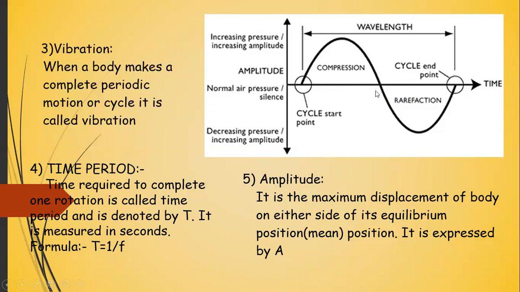This is called your amplitude. On either side I can take the amplitude. This is the mean position and this is the maximum value on the other side. So amplitude is the maximum displacement.